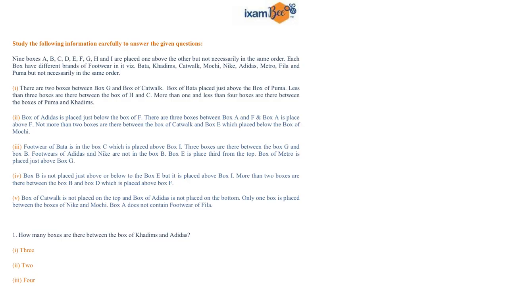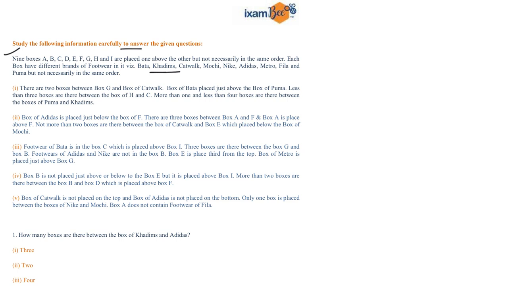So a puzzle is given to you. You have to read the information carefully to answer the given question. My request to all of you is to read the directions very carefully and we'll solve the puzzle accordingly. Nine boxes A to I are placed one above the other but not necessarily in the same order. Each box has a different brand of footwear, and the name of that brand is also given to you. You can read the rest of the information and we will try to solve the puzzle by selecting the concrete data. Guys, you have to pick the concrete data first in order to fill your table.